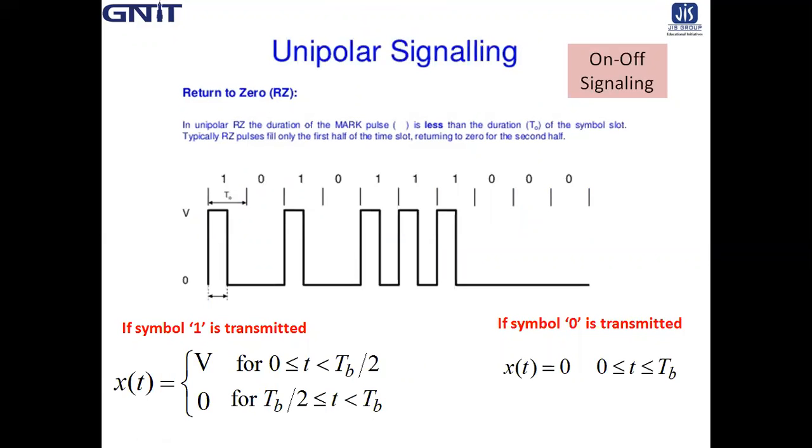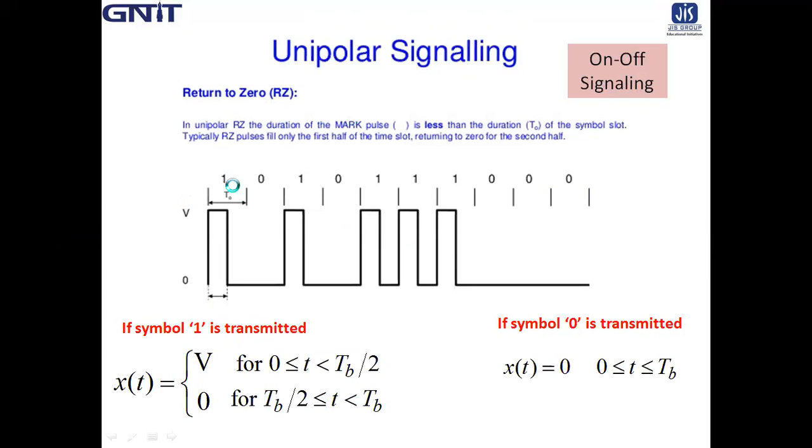So unipolar signaling is like on, off, on, off. That is why it is called on-off signaling. Then unipolar again has two types: unipolar return to 0, URZ, and unipolar non-return to 0, UNRZ.